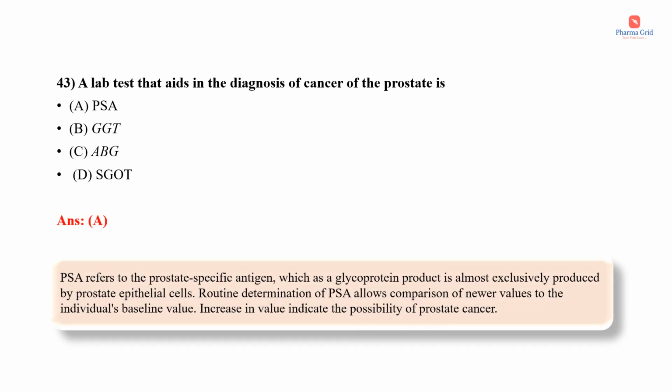PSA refers to the prostate specific antigen, which as a glycoprotein product is almost exclusively produced by prostate epithelial cells. Routine determination of PSA allows comparison of newer values to the individual's baseline value. So an increase in value indicates the possibility of prostate cancer.